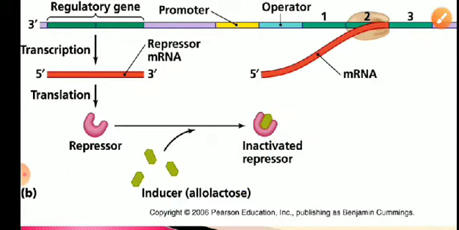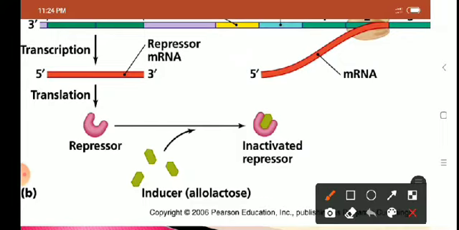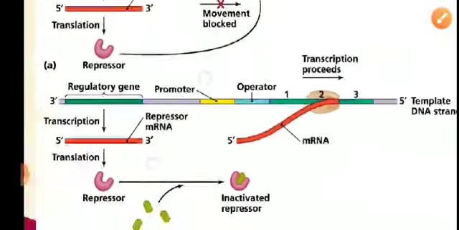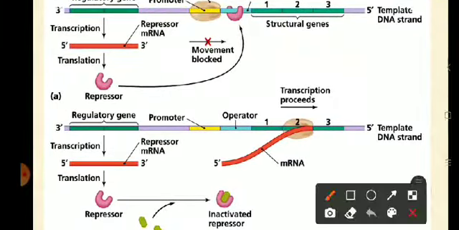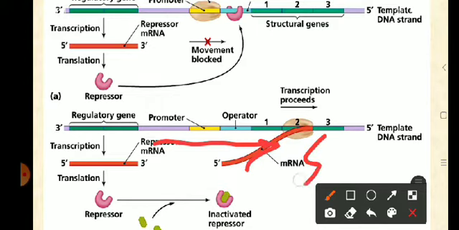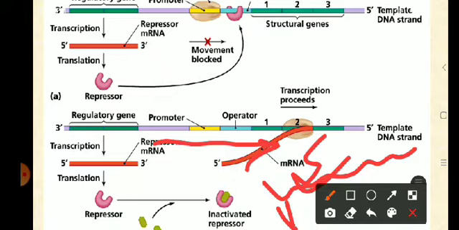Because it cannot bind the operator, the RNA polymerase enzyme will move ahead. So RNA polymerase will reach the structural genes and structural genes will synthesize mRNA and hence protein synthesis will take place.